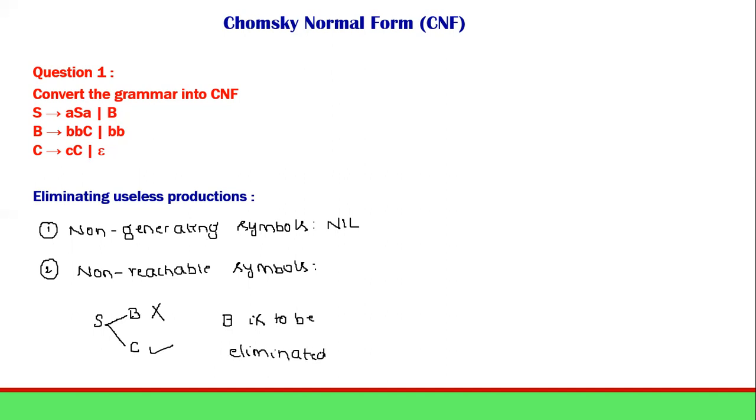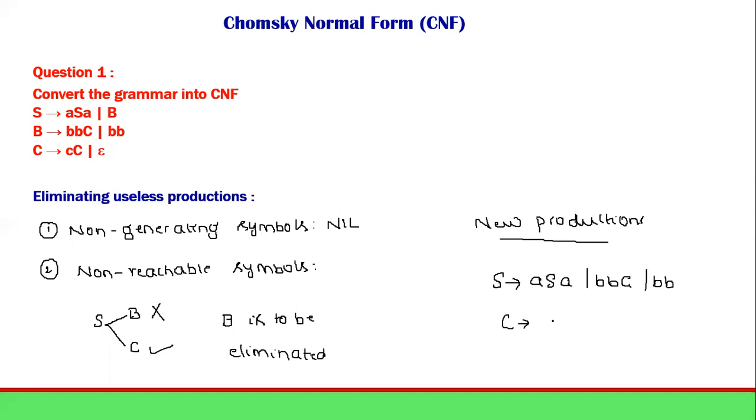So the new productions, after all the undesirable productions removal, will be S deriving ASA or BBC or BB, and then C deriving CC or c.